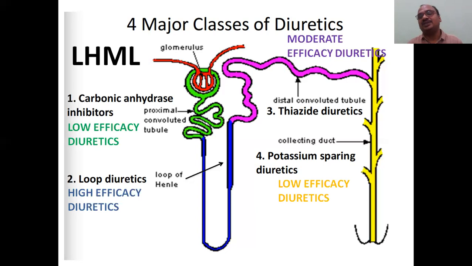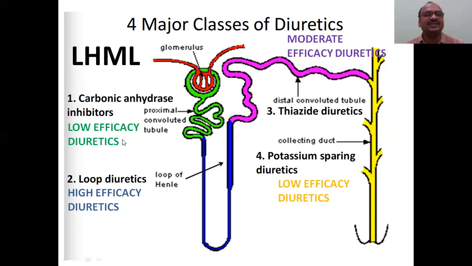Now, classification of diuretics, another classification of diuretics. So far what we saw depends upon the place where it acts. Now, depending upon their efficiency, whether it shows high efficiency, low efficiency, or moderate efficiency, diuretics are also classified based on that. Two types of classifications are there: based on the place, and based on the efficacy.